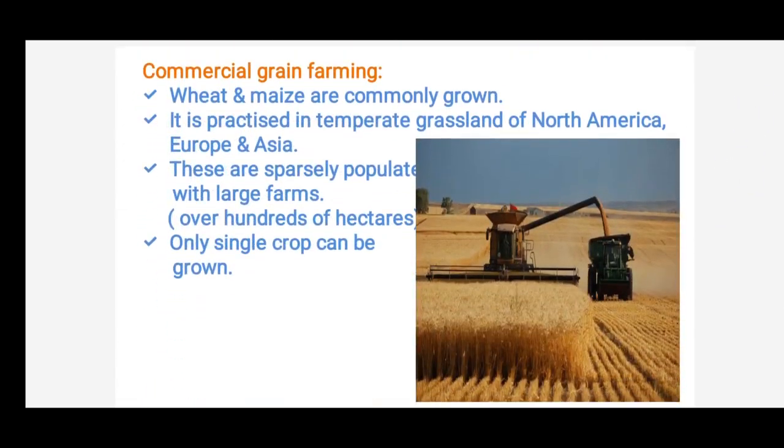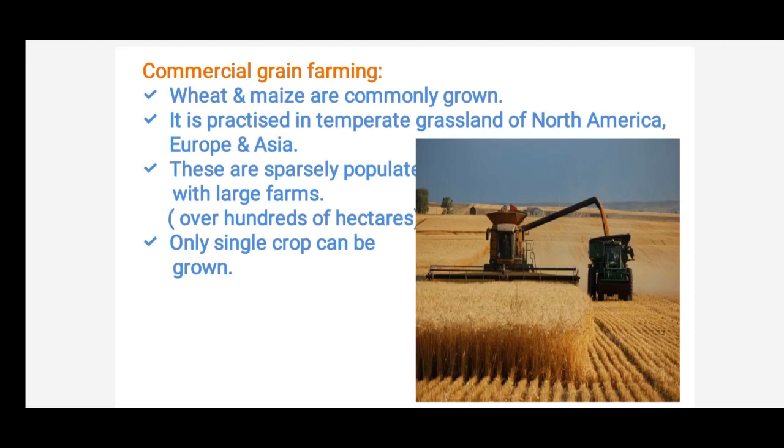Commercial grain farming, children, is the farming where the farmer grows crops for commercial purpose. I told you this is fully for selling in the market. Wheat and maize are the most commonly and commercially grown grains.